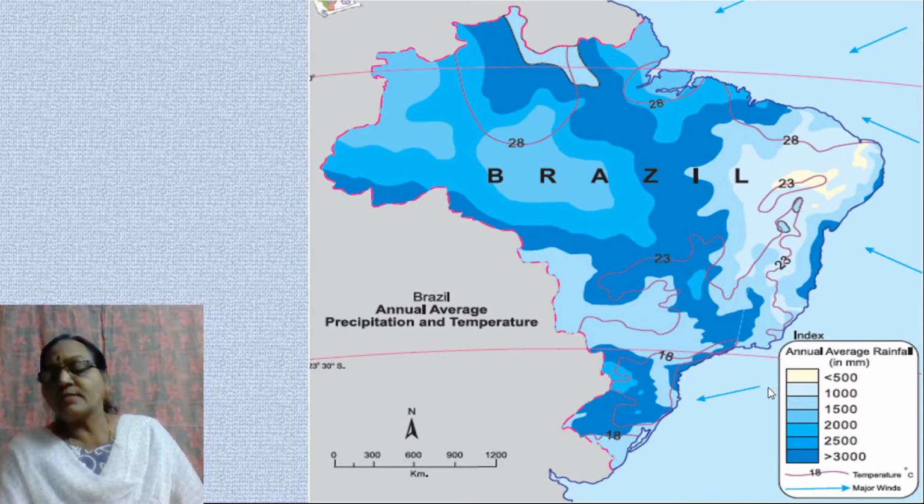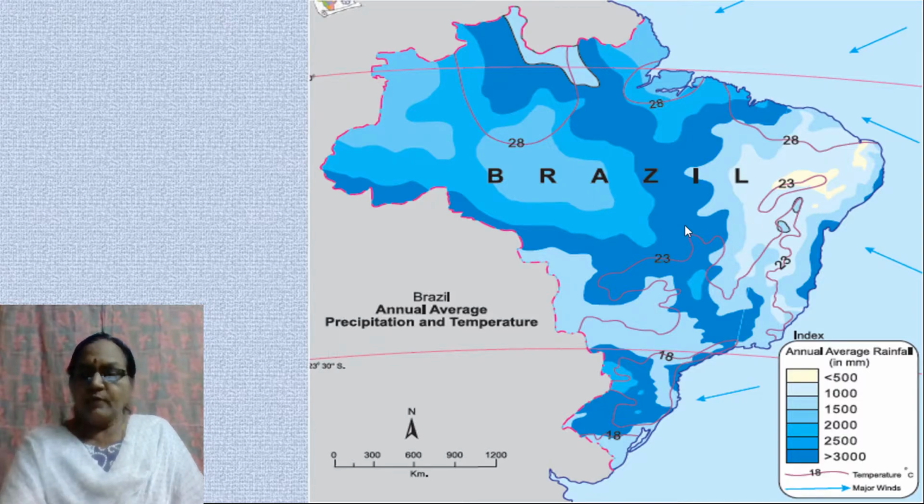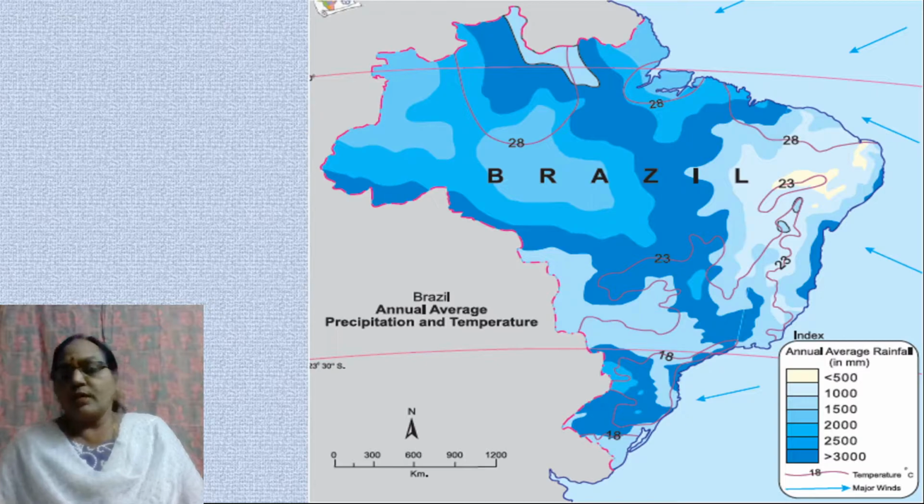So, as the southeast trade winds bring rainfall from the Atlantic Ocean, it gives a plentiful supply of rain to the eastern part of Brazil. But that is orographic type of rainfall. But because of the escarpment, the northern part of Brazil gets very low rainfall, about say 500 millimeters. So the northern part of Brazil is called the Drought Quadrilateral. That is very, very important. Why is the northern part of Brazil known as the Drought Quadrilateral?